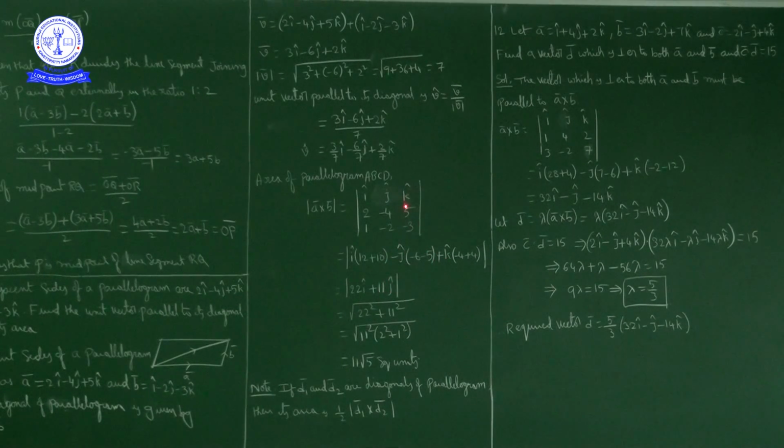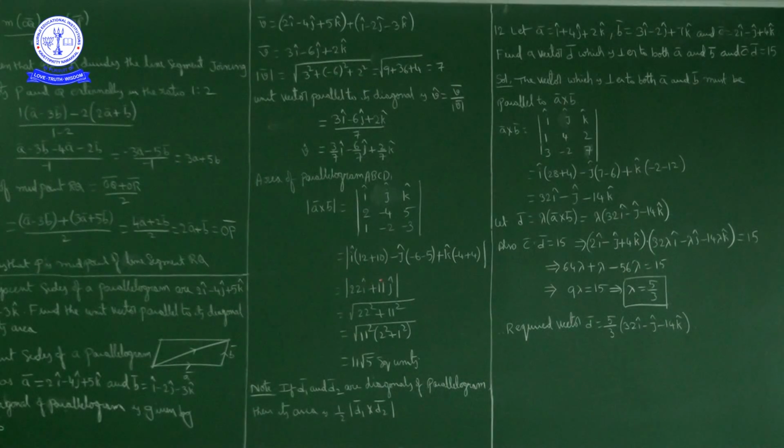Plus k cap into first row, third column closed: 2 into minus 2 is minus 4, minus 1 into minus 4 is plus 4. Minus 4 plus 4 is 0 k cap, that is 0. So A bar cross B bar is equal to 22 i cap plus 11 j cap.